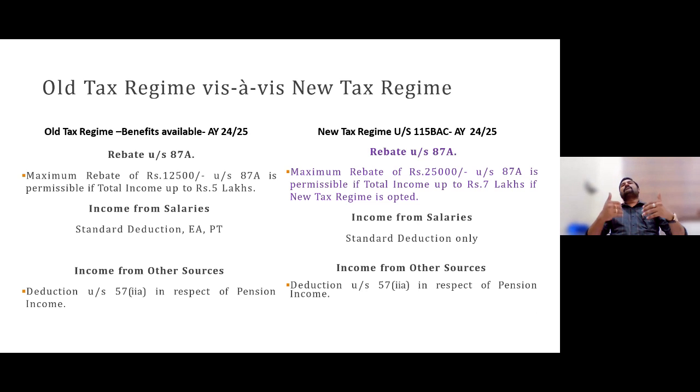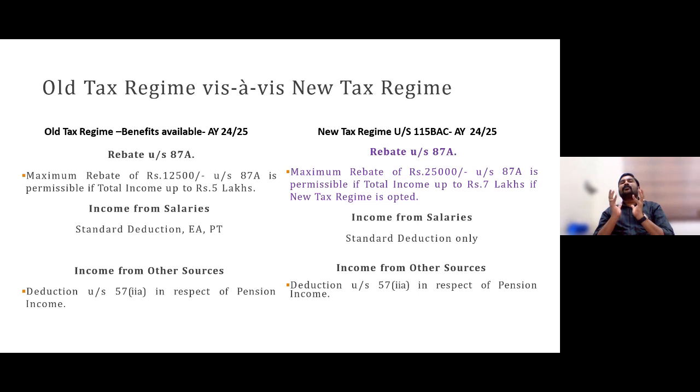So if you have a salary up to 7.5 lakh, 7.5 lakh is your total taxable salary. 7.5 lakh less 50,000 standard deduction, 7 lakh would be your total income. For the reason your total income is 7 lakh, this rebate of 25,000 would make your tax again nil.